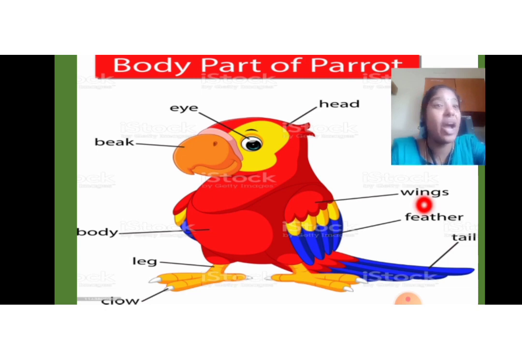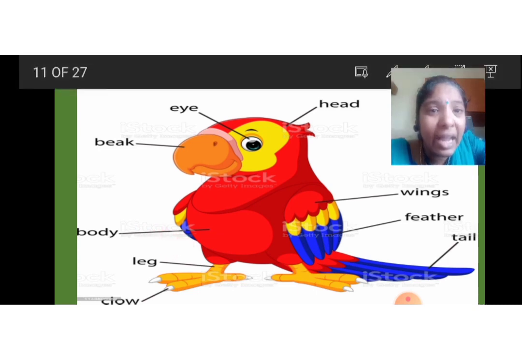W-I-N-G-S, wings. And there are beautiful feathers. F-E-A-T-H-E-R, feather. There is a tail, T-A-I-L, tail. And here's the body of the parrot. And there is a leg, and you can see the sharp nails. Yes, it's a claw.